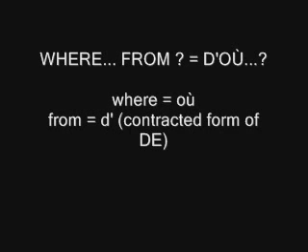It's actually the preposition de in French, but since de is combined with a word that begins with a vowel, you will remove the e and place this apostrophe. You will encounter many words like that in French. So where from will be d'où.